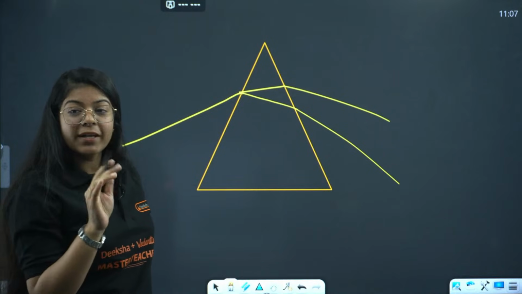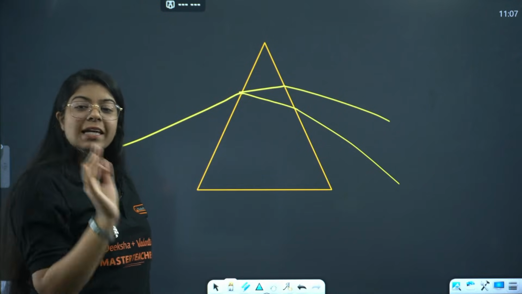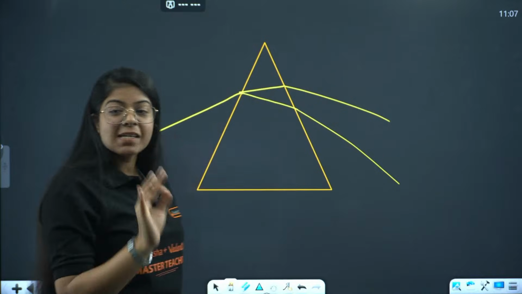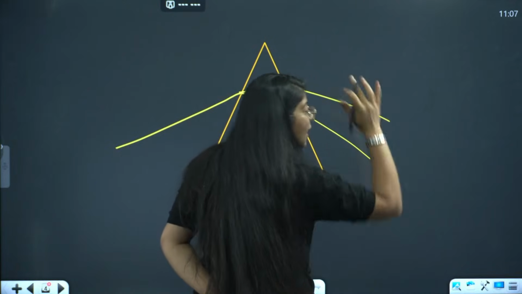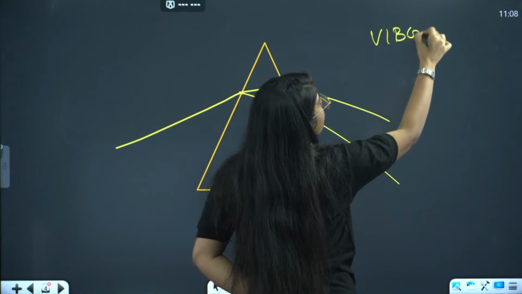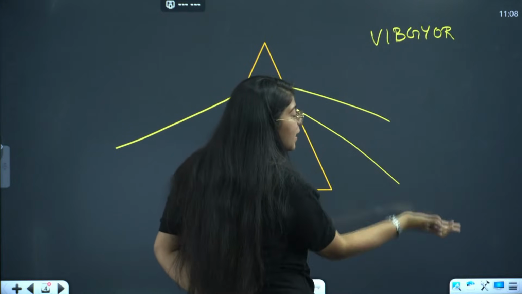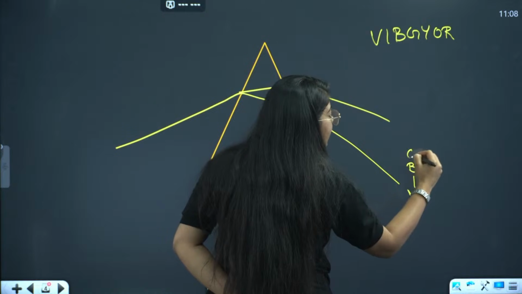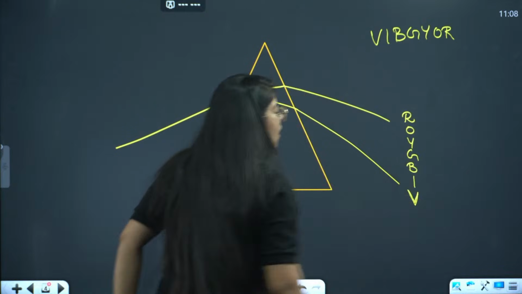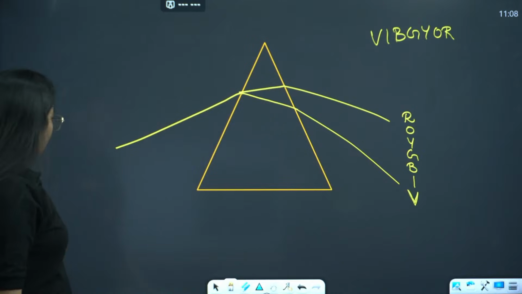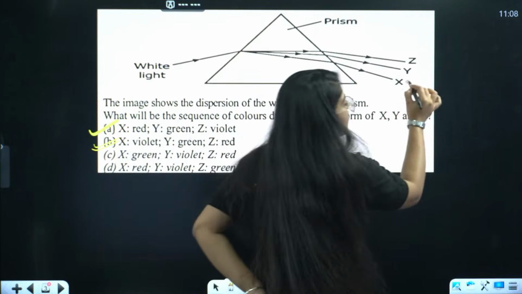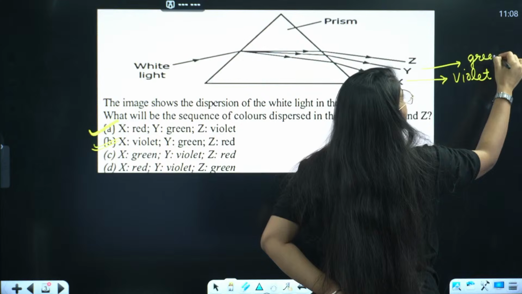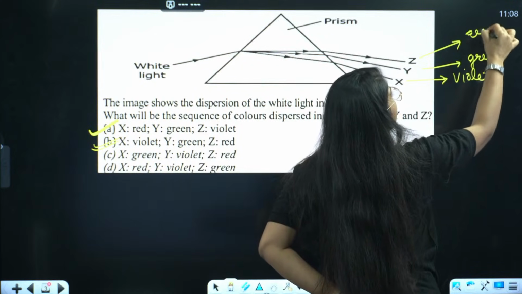Now a very important point, everyone. Shivani is only saying B, and Shivani is right. Very good, Shivani Pandey. B is the right answer because we know that a pattern VIBGYOR forms, but in the inverted sequence. At the bottom we have violet, then indigo, blue, green, yellow, orange and red. So what is the last one? X is the last one, so X will be violet, Y will again be green, and the upper one, Z, will be red.